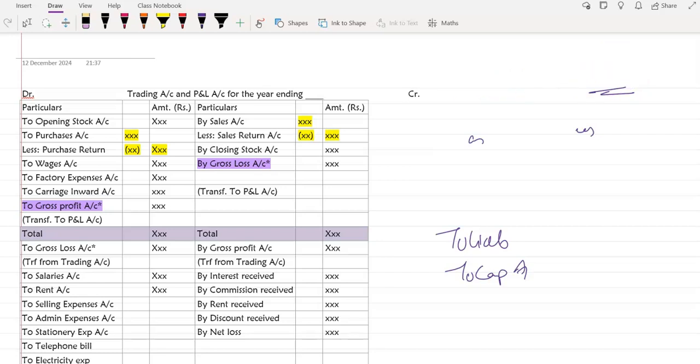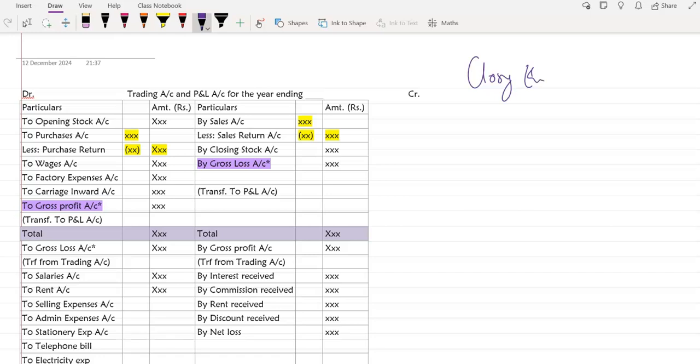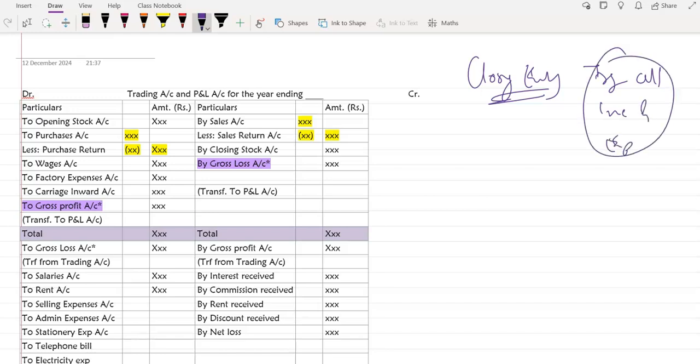Now, closing entry. What is our closing entry? Closing entry is transferring all the income and expenses to trading and profit and loss account. So the income and expenses accounts do not have balance b/d when you're starting the year. In general, when you're solving your ledger chapter, that is a different thing. But when you are starting a new year, whenever you see opening entry, you will never see an expense account or an income account.